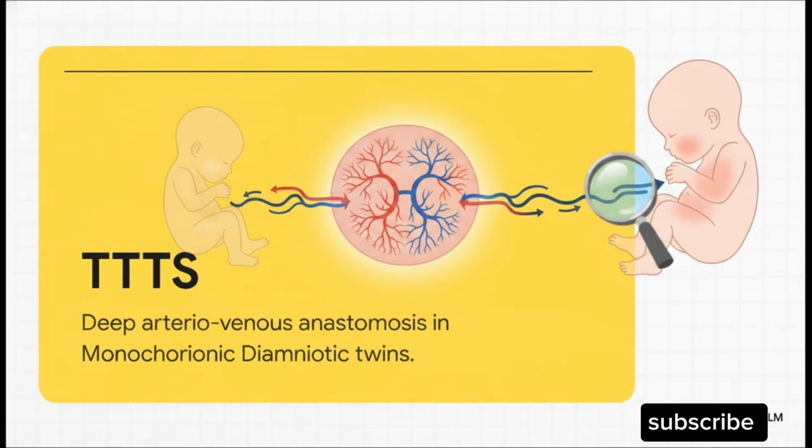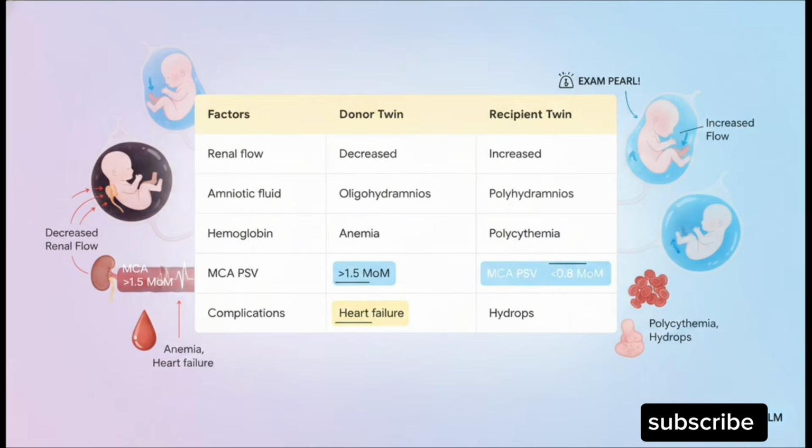This is arguably the most critical, and honestly the most frequently tested complication in monochorionic twins. TTTS happens because of a deep vascular anastomosis between an artery and a vein, an AV connection. It's most commonly seen in monochorionic diamniotic or MCDA twins. I want you to mentally visualize this. Deep arteriovenous connections within that shared placenta are literally siphoning blood from one baby and pumping it straight into the other. It's a completely unequal sharing of resources.